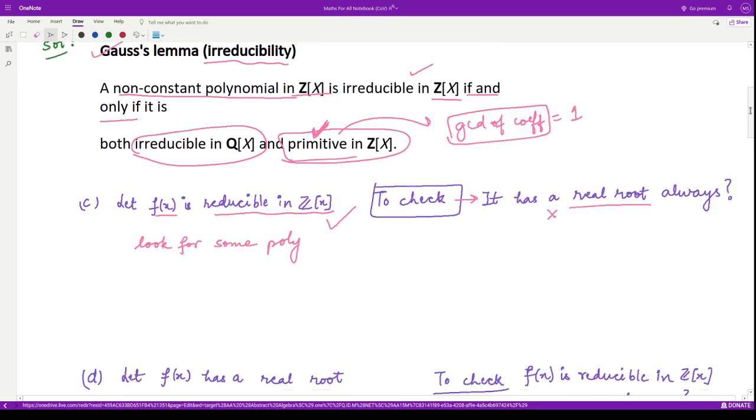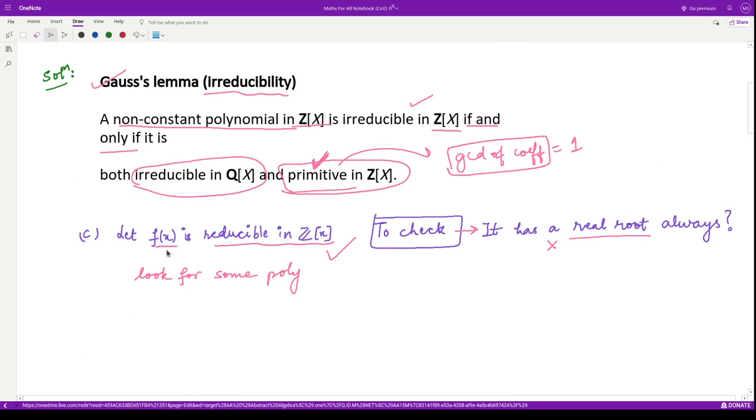So can we have something like this? f(x) is given to be reducible in Z[x]. We are looking for a polynomial which does not have a real root. Take x squared plus 1. This does not have a real root, because if you equate this to 0, you'll get x as plus minus i, which belongs to the set of complex numbers and not to the set of reals, right? Therefore, this polynomial does not have real roots. And similarly, x squared plus 2 also does not have real roots, right?